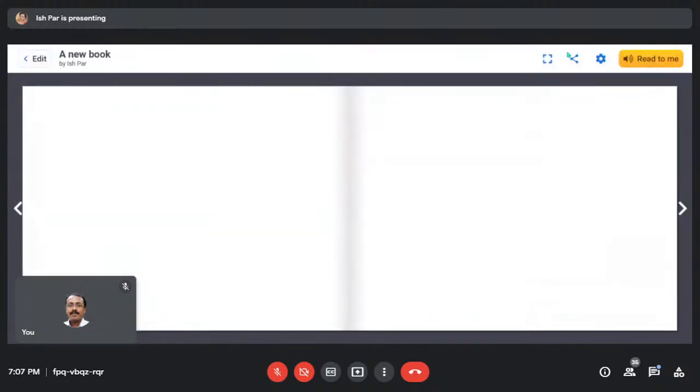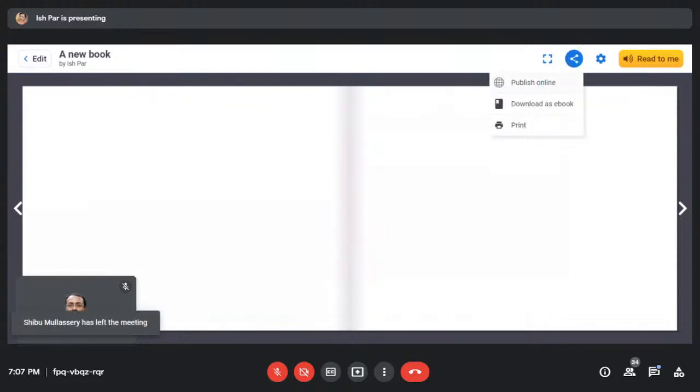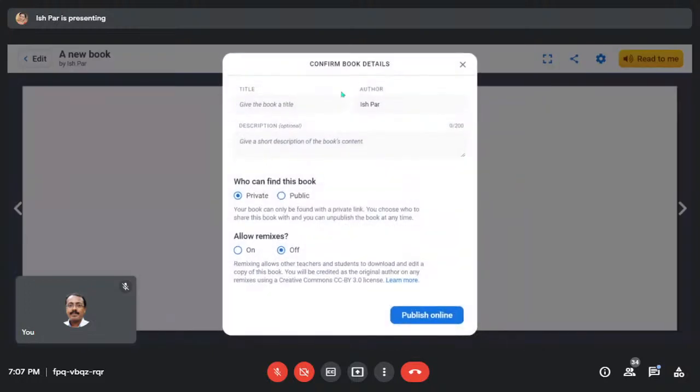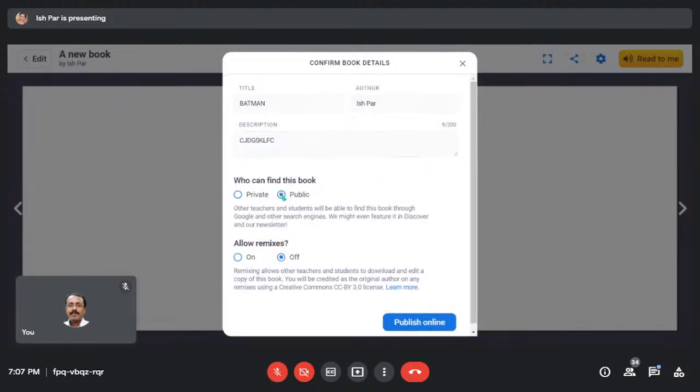So it will read the entire story for your younger kids. Now let's come to publish online. Okay, so we have not published our creation yet. So we'll be clicking on this share button where you can publish online. What you do is you give a title to it, Batman, whatsoever. Okay, I want this book to be public. I don't want to keep it private. I want to make it public.